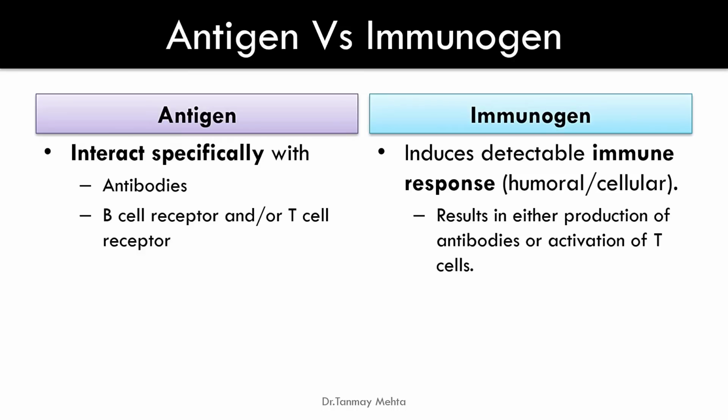That means whenever you say antigen, you are just saying that it has the capacity to bind with antibodies or B cell or T cell receptor. But when you say immunogen, that means it can induce production of antibodies or activation of T cells or B cells, as well as it can bind with them.